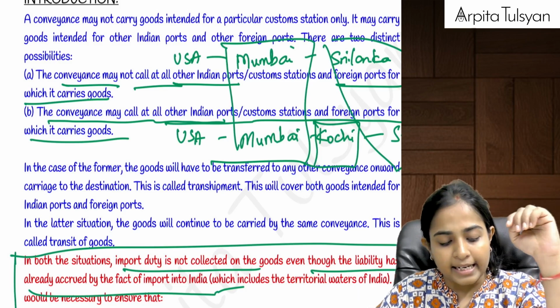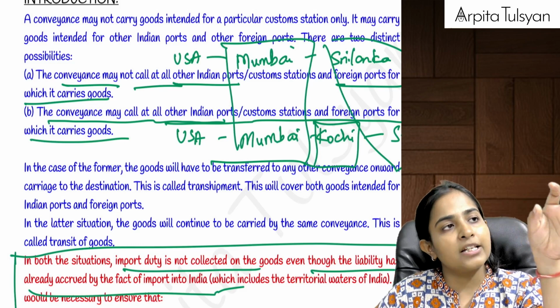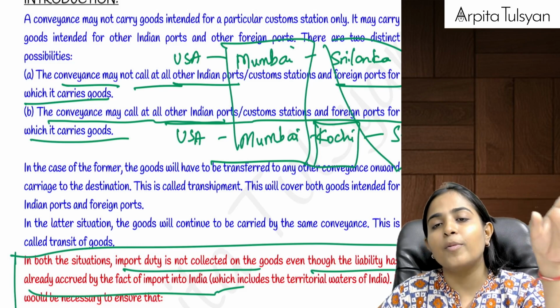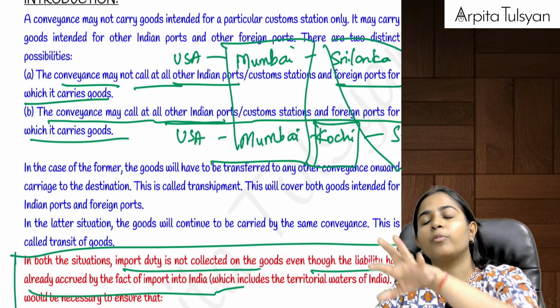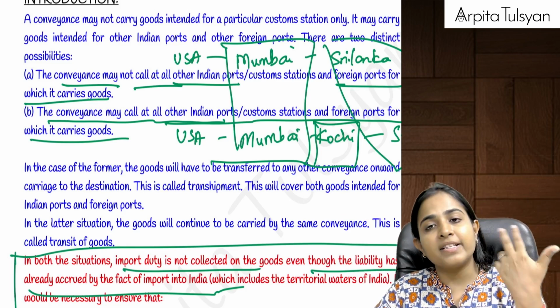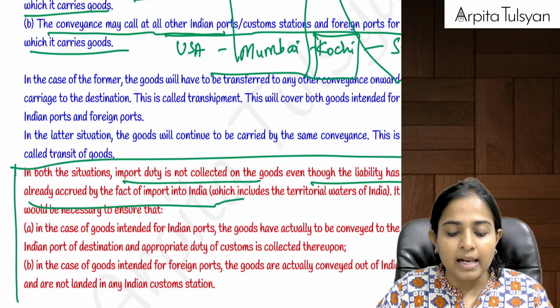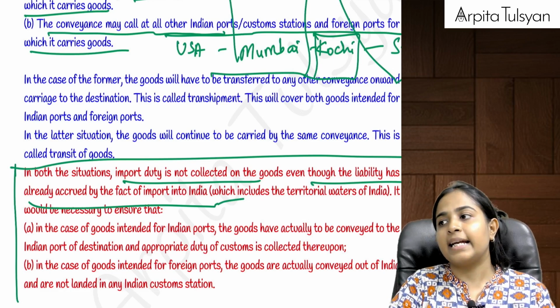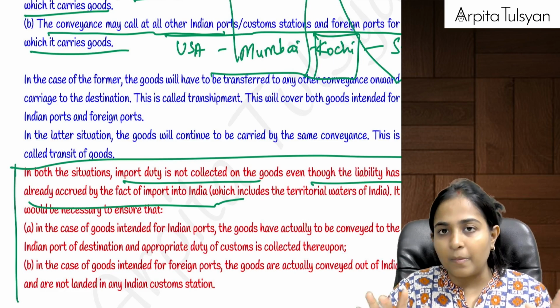Then similarly, one more example of transit. Let's say a conveyance from USA is going to come to Mumbai. From Mumbai it is going to go to Kochi, and from Kochi it is going to go to Sri Lanka. Now, it is touching multiple ports here in India. No problem. Even this is allowed. So in this case, whatever is getting unloaded in Mumbai, for that customs duty will be payable in Mumbai.